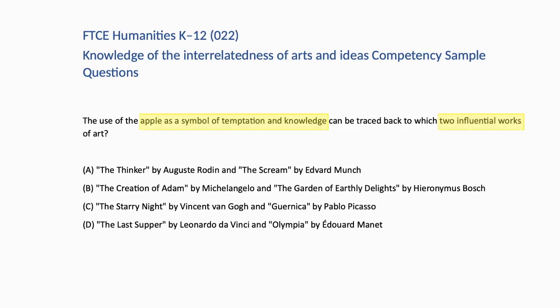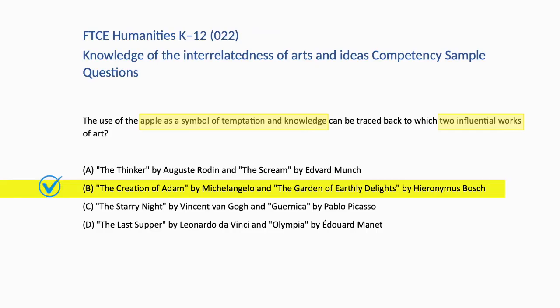Though The Thinker does symbolize thought, neither The Thinker nor The Scream features an apple as a symbol of temptation and knowledge. C. Starry Night has several interpretations, but none include an apple symbolizing these themes, and Guernica represents the horrors of war. D. While The Last Supper is a biblical artwork, and the apple is a biblical symbol, it's not featured in this work, nor in Manet's Olympia. That brings us back to B.